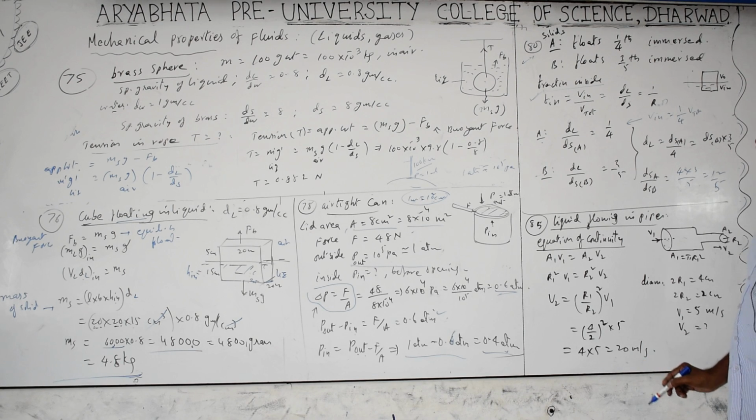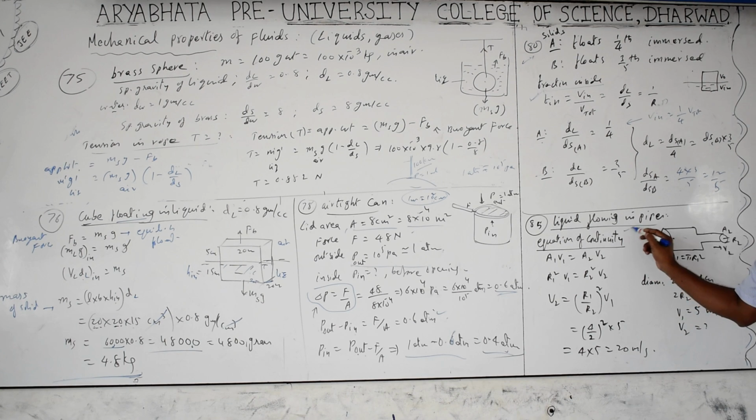Next, 85th question. Liquid is flowing in pipes of unequal area of cross section. The mass flux, meaning the amount of mass flowing per second, or the volume flux, the volume of liquid flowing per second, remains constant through these pipes. Whatever liquid is coming in has to go out, whatever the area of cross section. What happens if the area of cross section changes? Velocity also changes. This is called the equation of continuity.